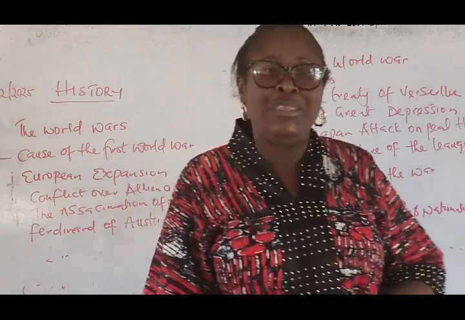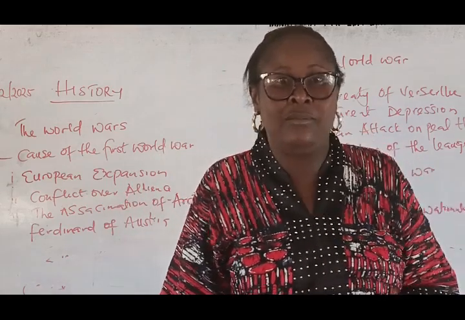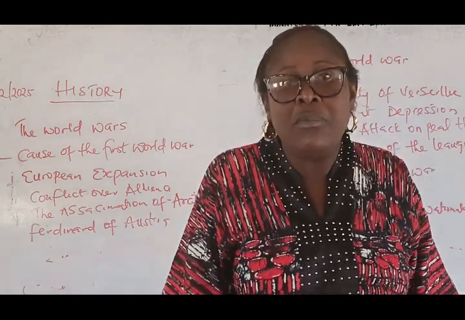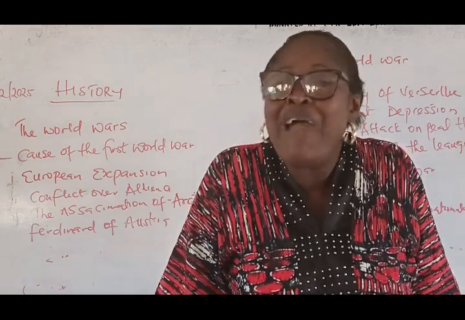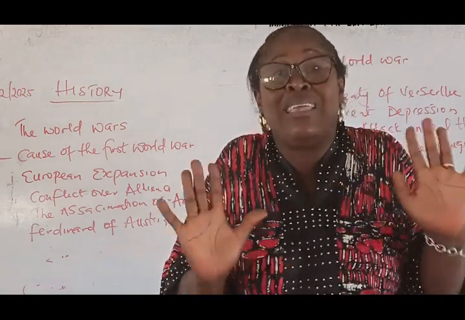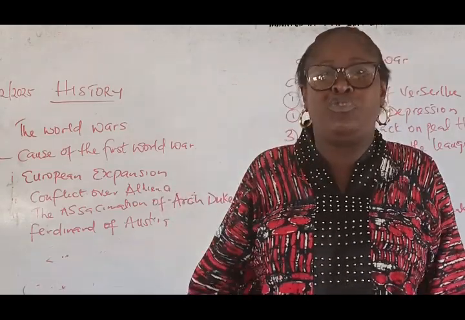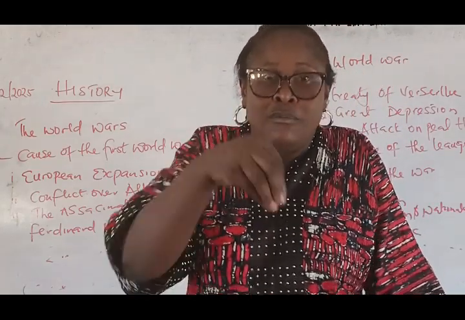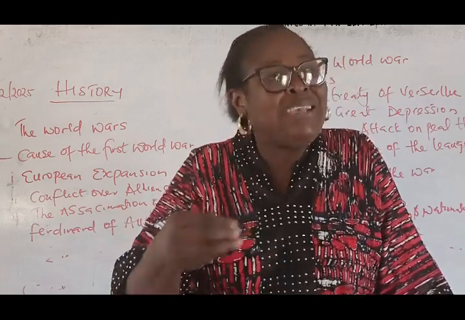And as they were nursing it, they started having dictators as leaders. For example, we have Adolf Hitler. When he came to power, he was an expansionist person and he wanted to grab different places. He never agreed, and whatever the dictator says is final. So they said, how can we be paying reparations? They started planning how they were going to attack and fight the Second World War. Now they are doing that.